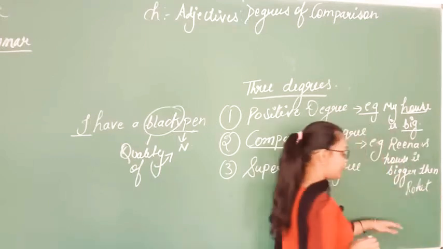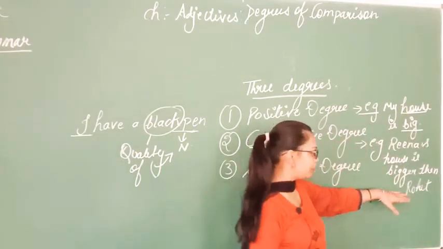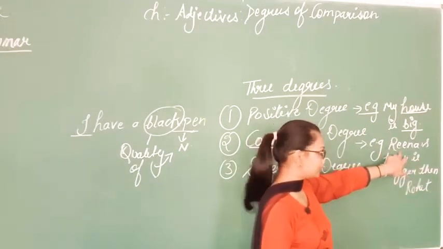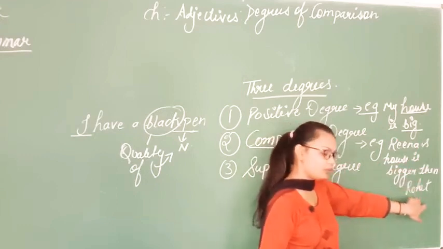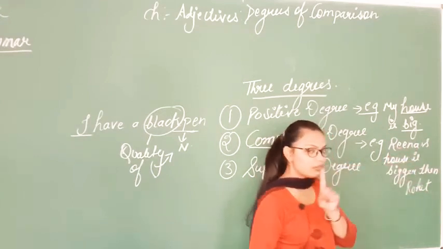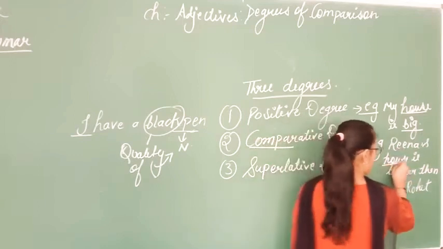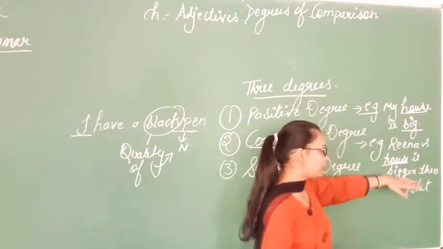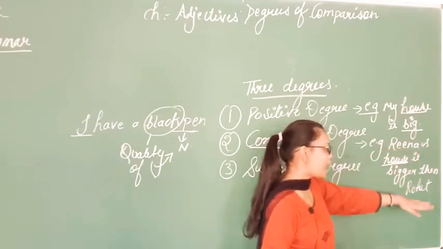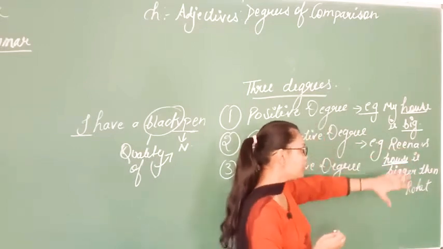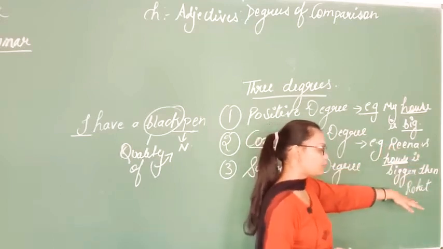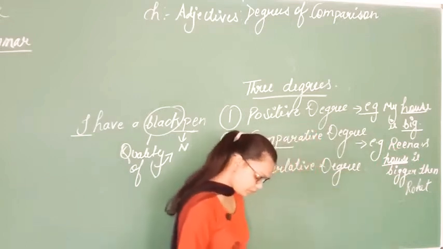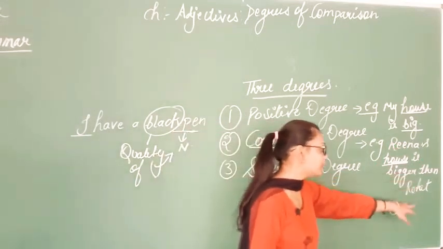So here you need to see this sentence very carefully. Now I am talking about two persons. One is a girl, that is Reena. Another one is a boy, who is Rohit. Now I am talking about only one thing, that is house, and I am talking about the quality. I am comparing Reena's house and Rohit's house. There is a comparison between both. Now what is the sentence saying? The sentence is saying that Reena's house is bigger than Rohit's.